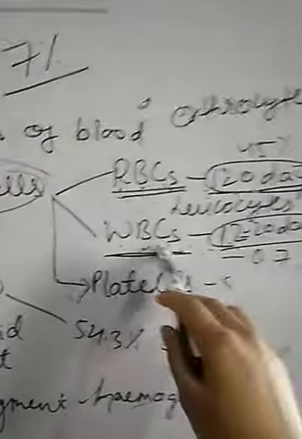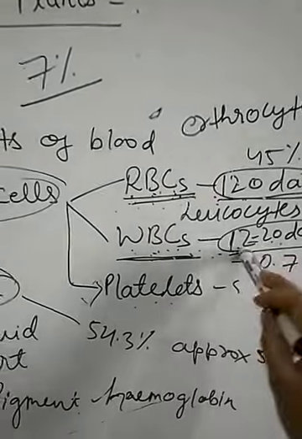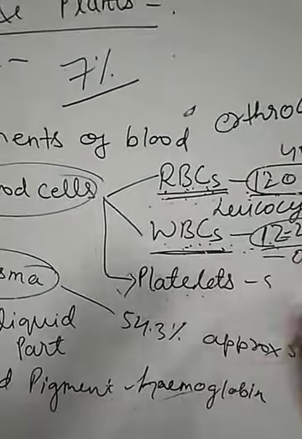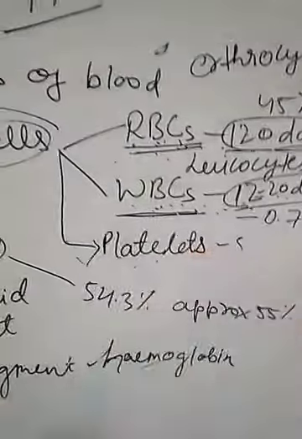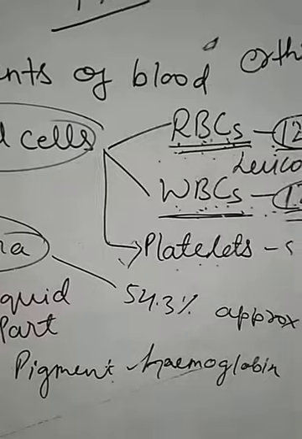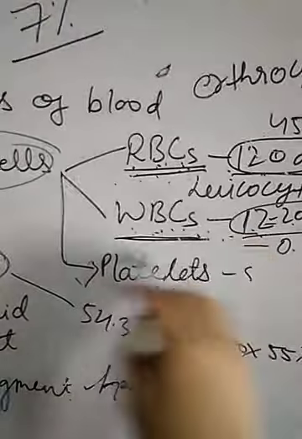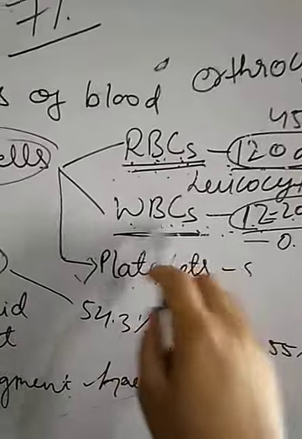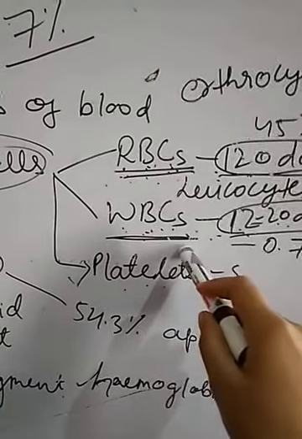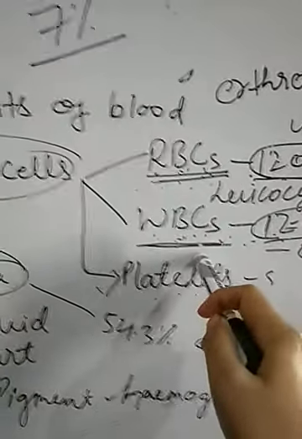0.7% is WBCs. WBCs are known as leukocytes. Their lifespan is 12 to 120 days. Children, when you become sick or you are suffering from fever, at that time the WBCs fight with the germs present in our body and build our immunity. Their function is to fight against the germs and protect us from disease causing germs.